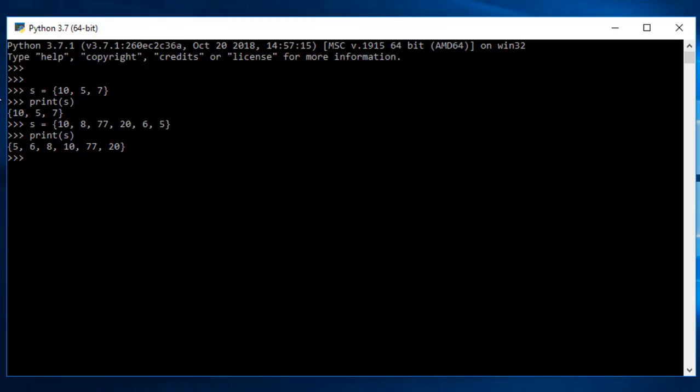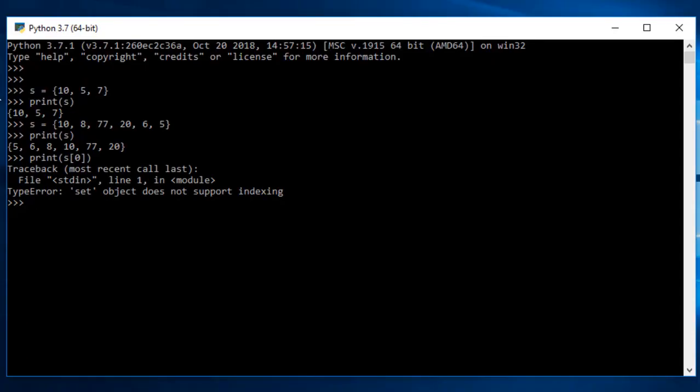What if I try to get the 0th element for this set and experiment? Let me take the 0 element. You can see I got an error that the set object does not support indexing. So now you know that it is not possible to index anything in a set. That means the 0 element can be anything, and we cannot maintain an order with this particular set.